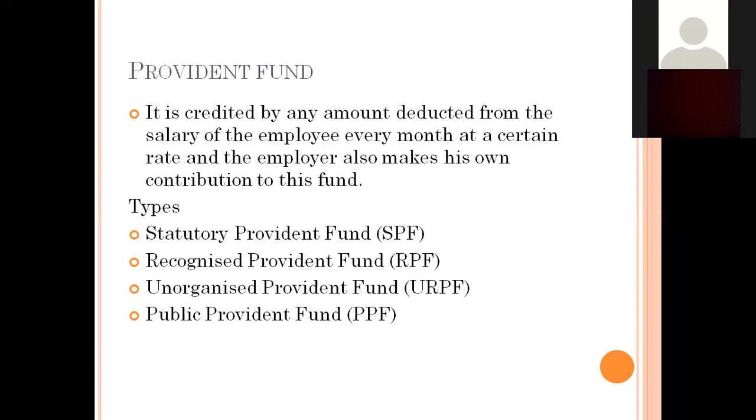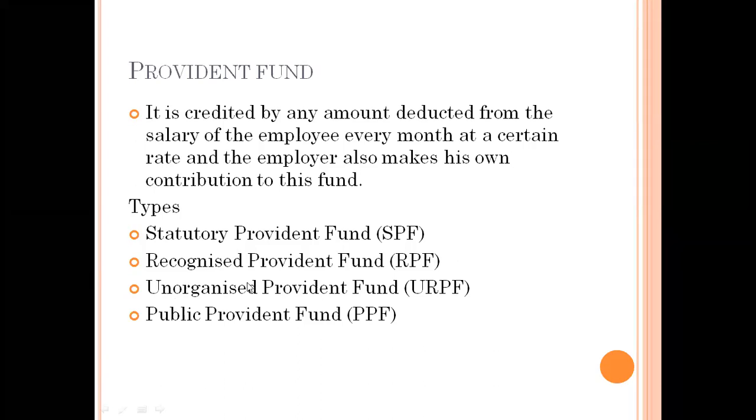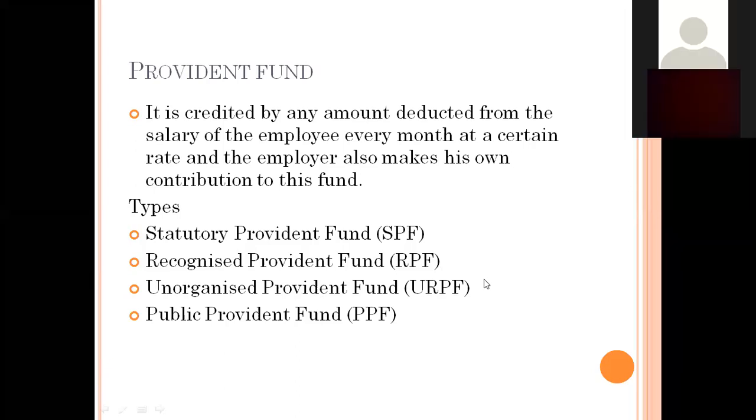This fund is maintained by private sector undertakings. So these two funds are maintained by private sector undertakings only, but the recognized one is recognized by the income tax department. The unrecognized one is not recognized by the income tax department, but it is recognized by the provident fund commissioner. For the time being we can ignore the unrecognized provident fund, as it is not required for any calculation from the income tax department.